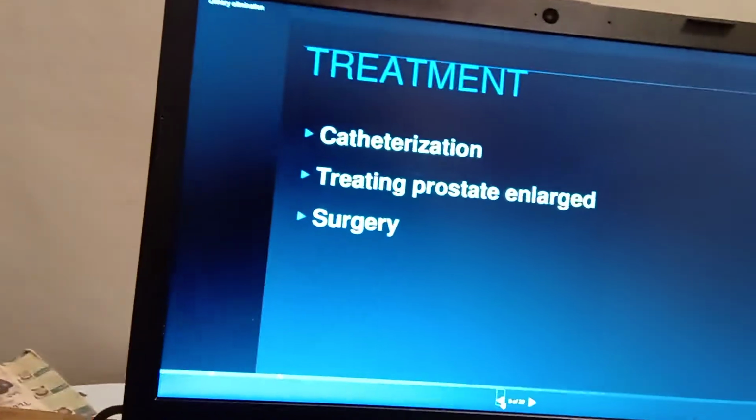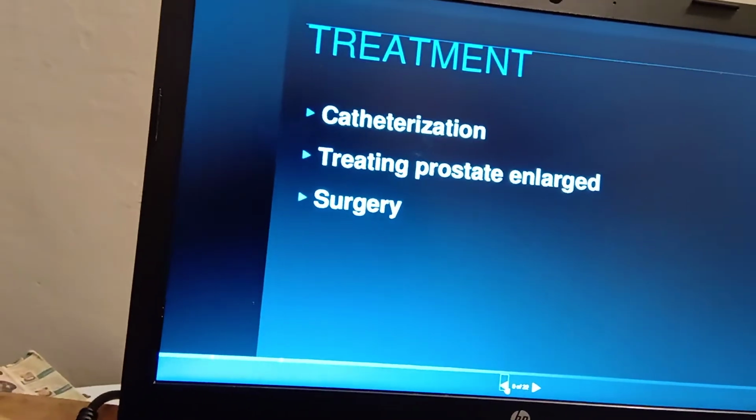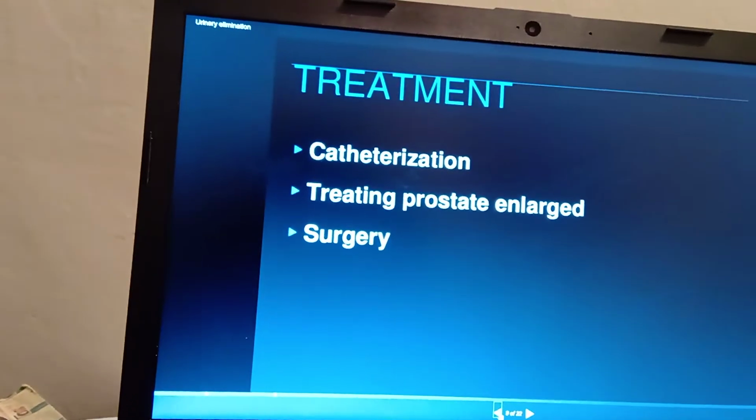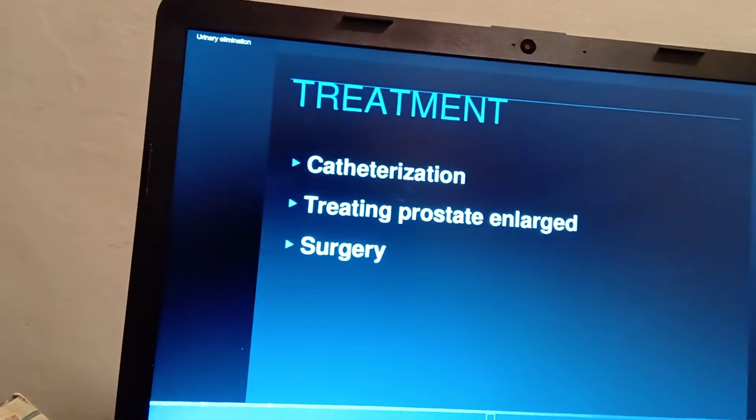One of the surgeries which is most useful for urinary retention is transurethral resection of the prostate.